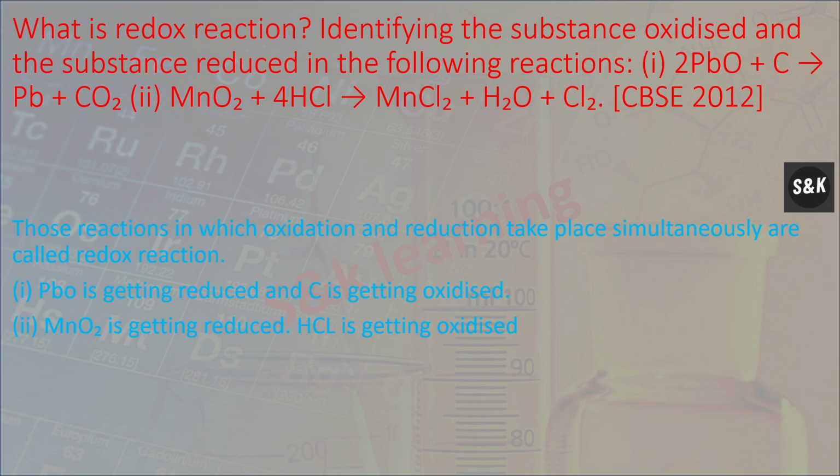Second, manganese oxide plus 4 hydrochloric acid forms manganese chloride plus water plus chlorine. So MnO2 is getting reduced, HCl is getting oxidized.